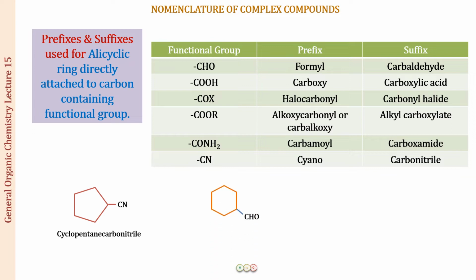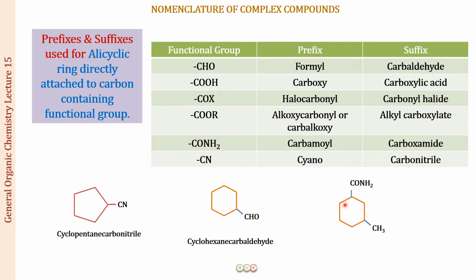So next you can see over here, this is a 6-membered ring to which directly attached is a CHO group. So what are you going to use as a suffix? It is going to be carbaldehyde. So this is cyclohexane carbaldehyde. Let us see one more example.